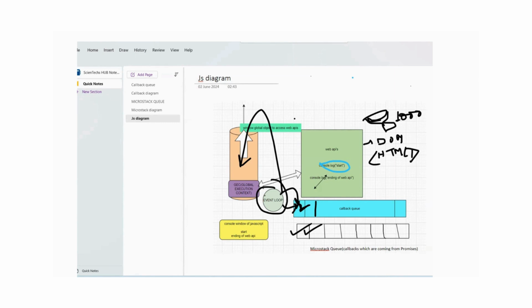So the microtask queue always has higher priority than the callback queue. The event loop at first will monitor the microtask queue. Once all the code of the microtask queue gets processed, after that it will go for the callback queue. So the moment we have some microtask queue related promises, it will process faster. After that it will go for the callback queue. So this is one scenario. The callbacks which will be coming from the promises will be processed in the microtask queue, and that will have the higher priority than the simple callback.